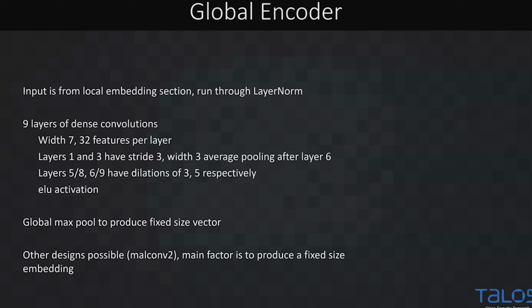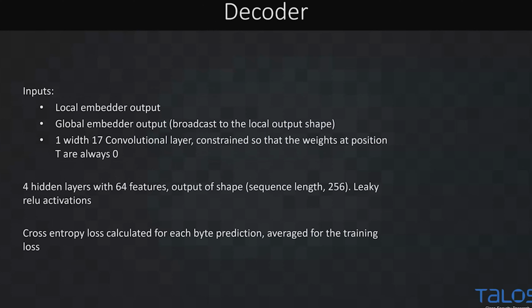The important part of this was just to get that fixed feature vector size. So I chose to go with a deep pooled design, but things like Malcolm, which is a shallower but broader design, would also work in this approach. I've had some success with deeper designs like this, so I chose to go with it here. It was not super critical to go with one over the other. We just really need this fixed representation size.